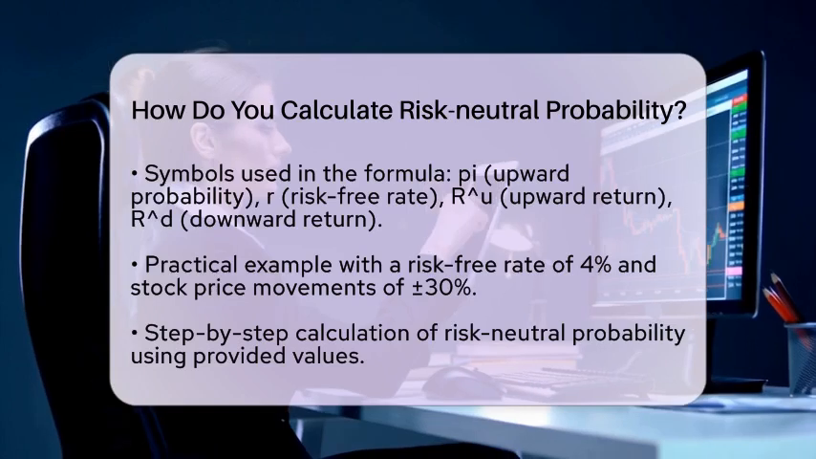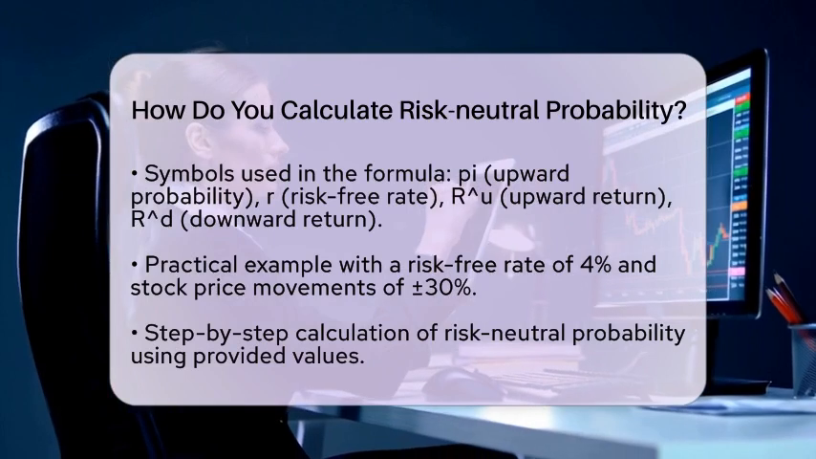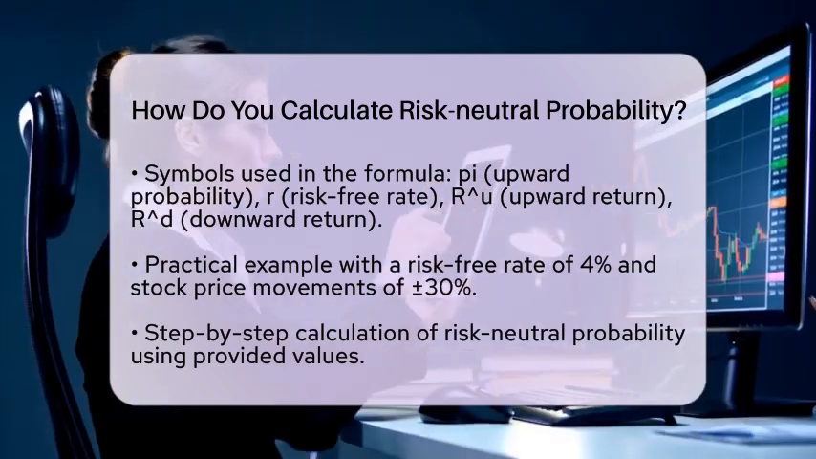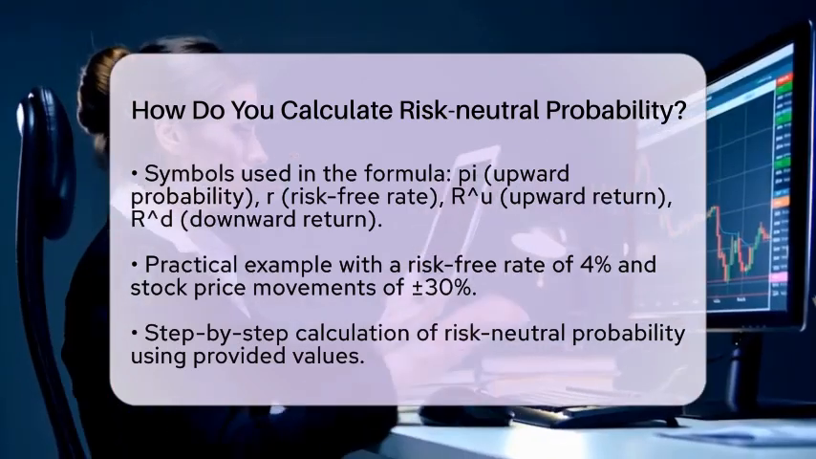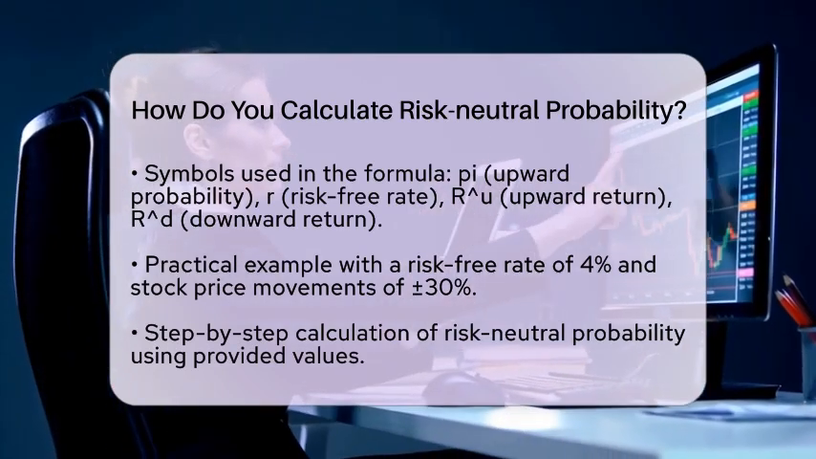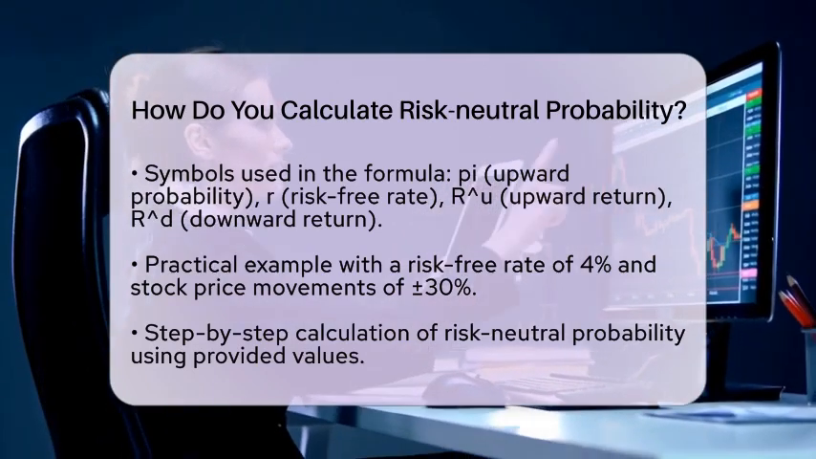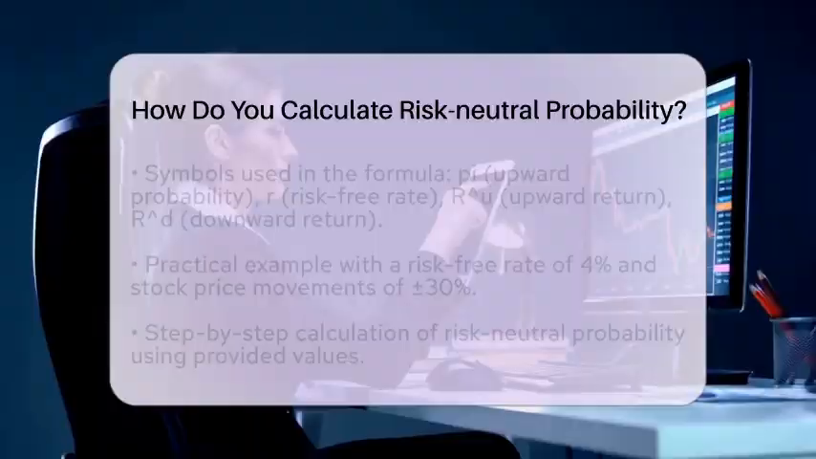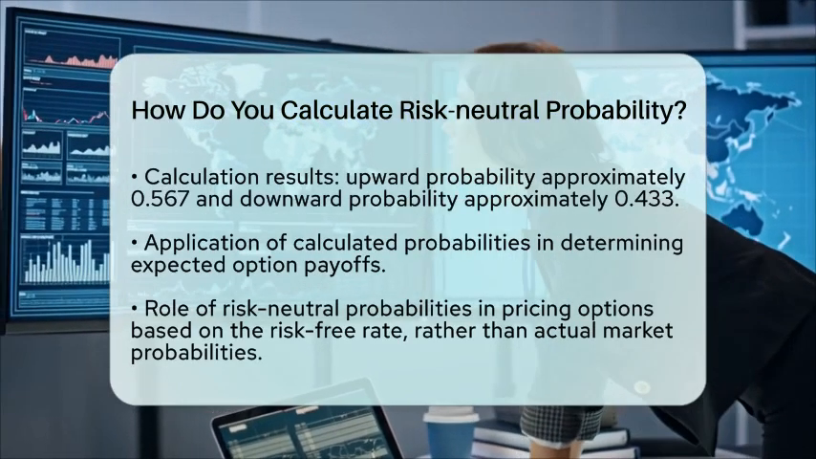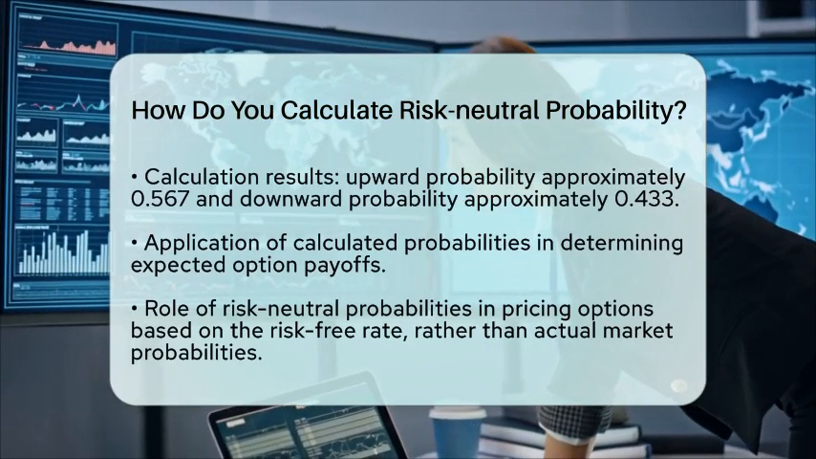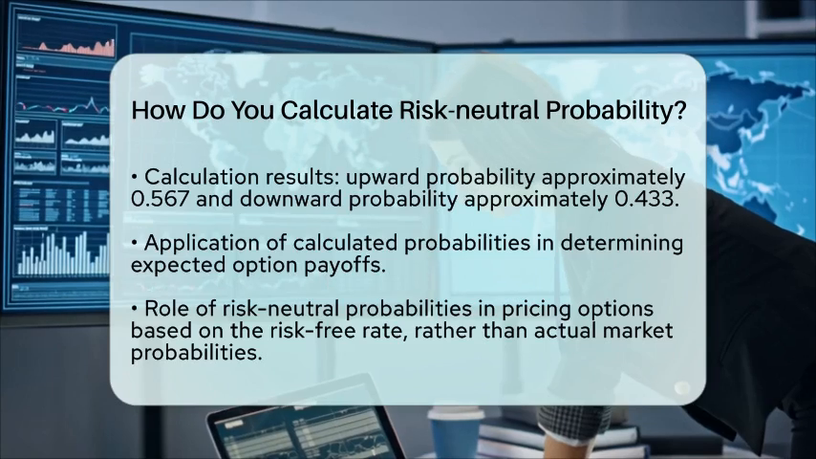First, subtract 0.7 from 1.04, which equals 0.34. Then, subtract 0.7 from 1.3, which equals 0.6. Finally, divide 0.34 by 0.6, which results in approximately 0.567. Now, to find the risk-neutral probability of a downward move, you simply subtract the upward probability from 1. In this case, 1 minus 0.567 equals approximately 0.433.